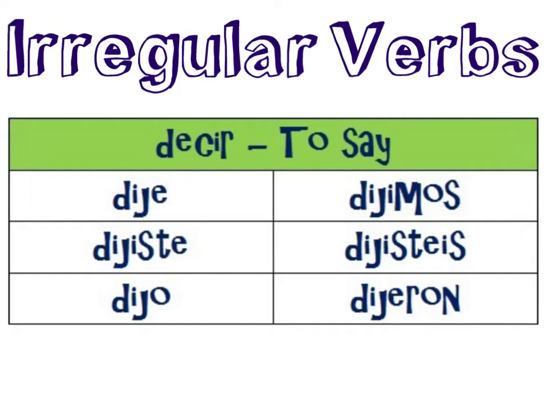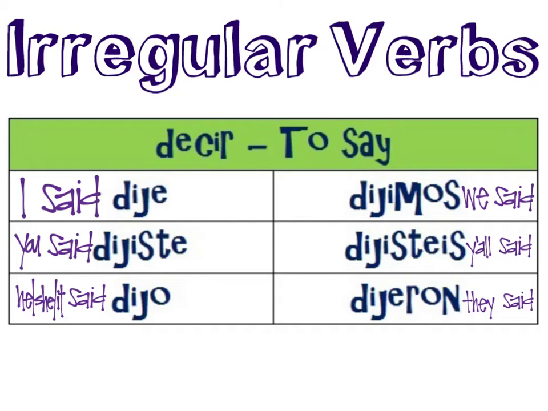In the preterite tense, its conjugations are dije, dijiste, dijo, dijimos, dijisteis, dijeron. And when we take a look at the conjugations as they might read in English, you will see that decir is a verb that will be used frequently in the preterite tense. Because those English conjugations read, I said, you said, he, she, or it said, we said, y'all said, and they said.